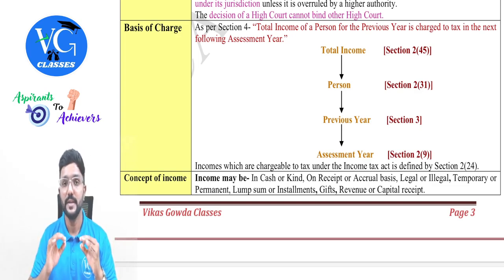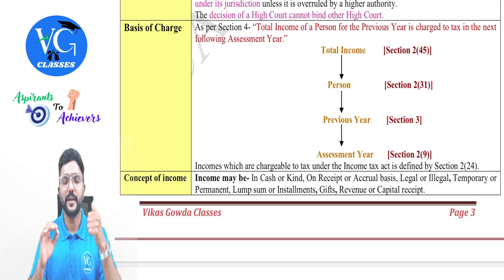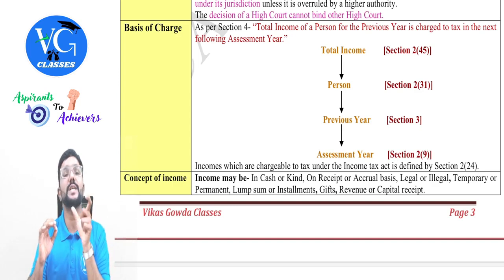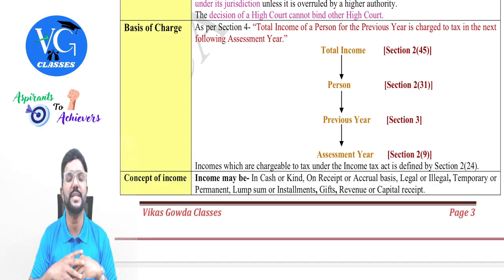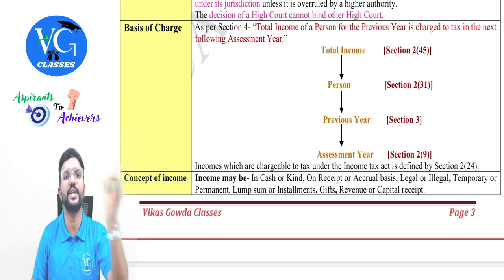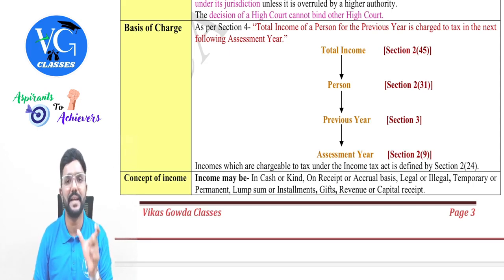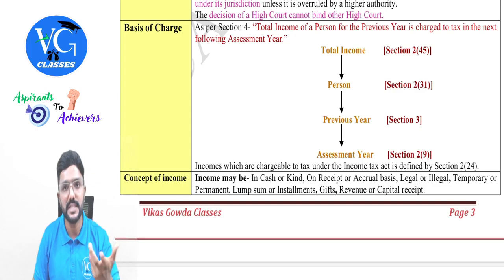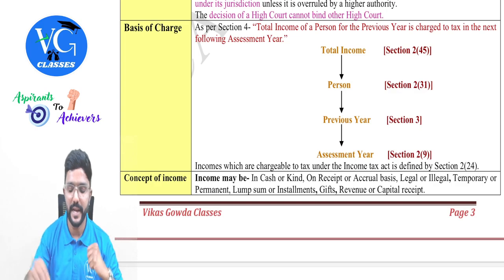I repeat, once we calculate the income under each head and give effect for clubbing and losses, we get gross total income. And from gross total income, we can claim various deductions under chapter 6A from section 80C to 80U. After claiming deductions, whatever figure we derive is called total income. And the assessee is supposed to pay tax on such total income as per the rate applicable to them. Yes, sir. But total income calculations and all we will be learning later.